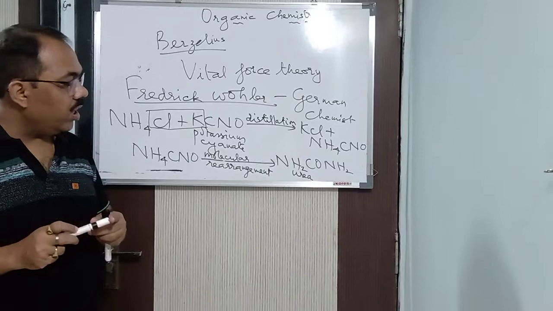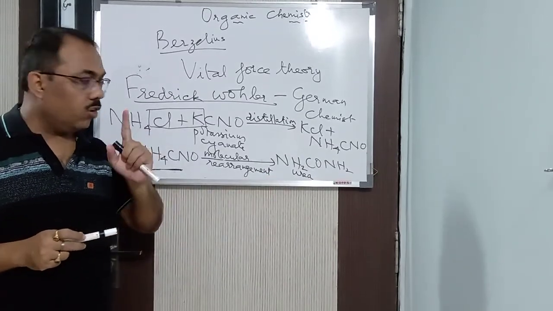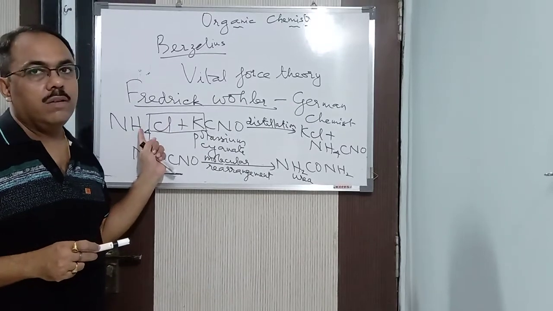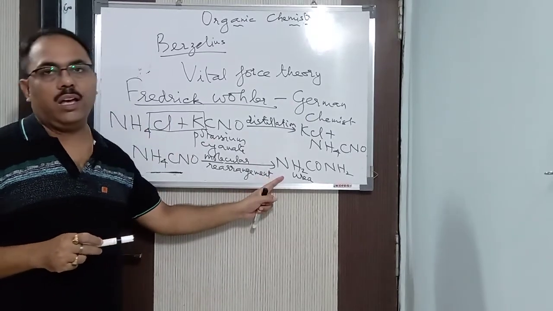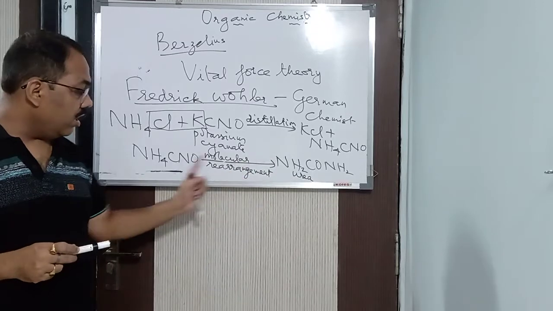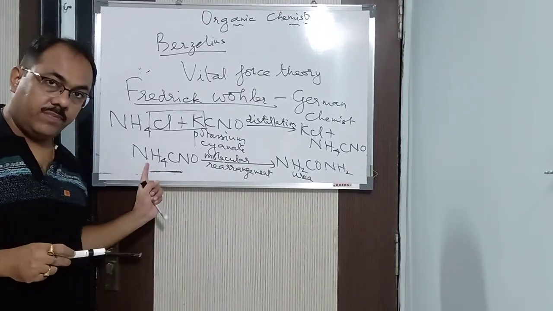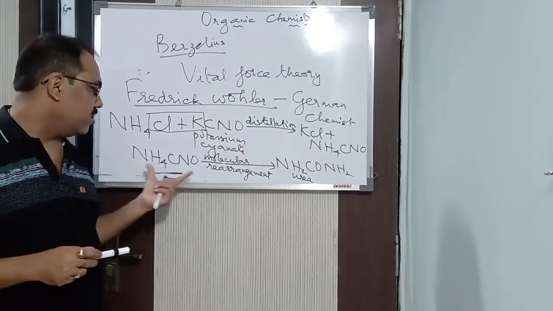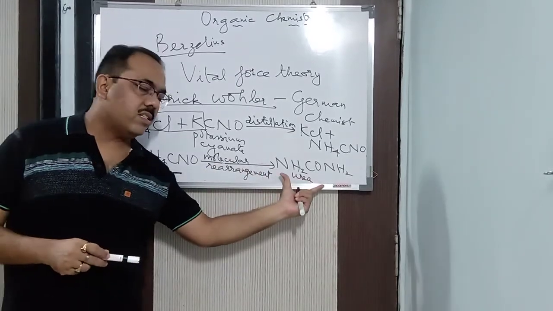So in this way, urea was prepared accidentally. Wöhler was not preparing urea. What was he doing? He was distillating these two substances, and hence he got urea. The molecular formula is the same for these two compounds, but the structural formula is different. Here this is unstable. This is quite stable in nature.